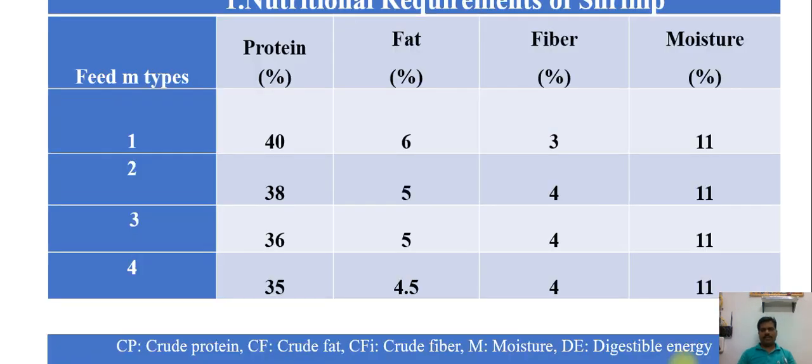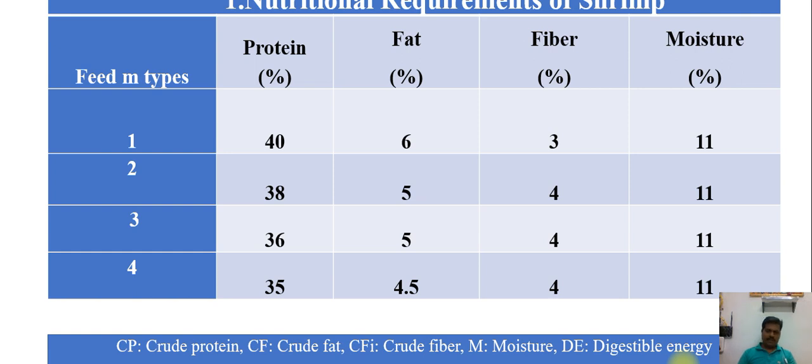Then the nutrition requirement of shrimp. Based on the literature collection in the coastal belt of Andhra Pradesh, I have taken this nutritional value for better growth of Litopenaeus.